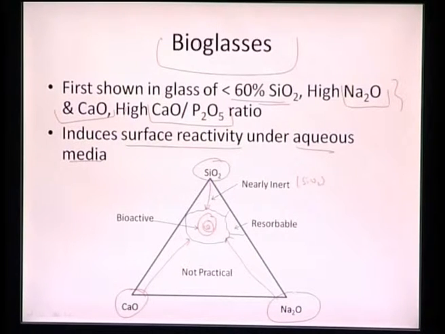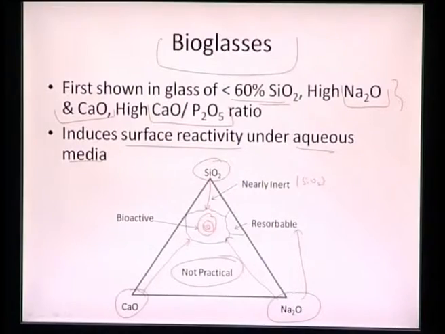Again, a certain content of Na2O can also make it resorbable. So we can have certain material which can get resorbed into the body, and as we looked at earlier, the material which is getting resorbed should also be compatible, because if I have some toxic material and it is getting resorbed, that is a problem. The parts which are breaking off should also be compatible while they are breaking off.